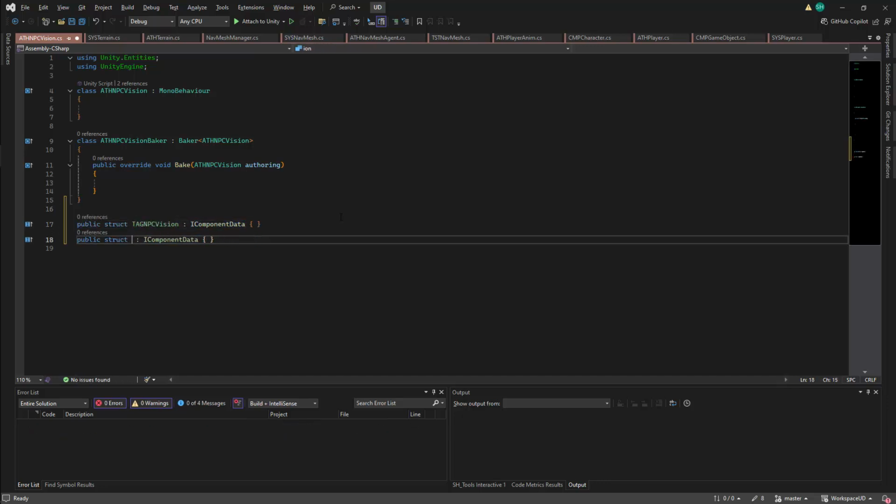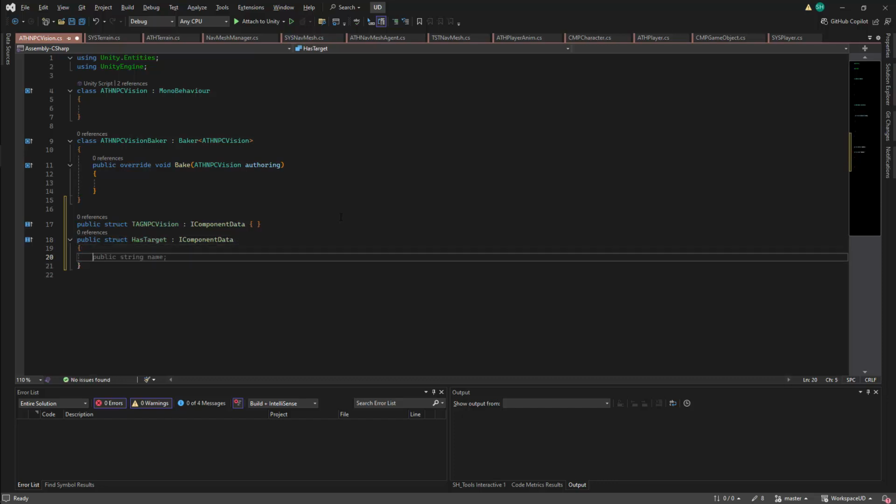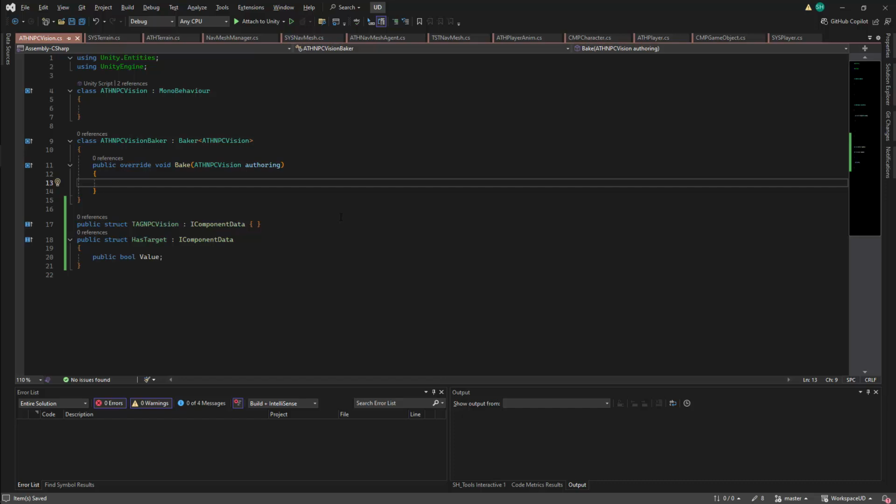Next, I'm going to create a Boolean component, and this will be called HasTarget. This will have a single member, which will be a public bool, and this bool will be called value. I can now add these components to the entity within the Baker. First, I'll need my reference to the entity, and this will be called entity.